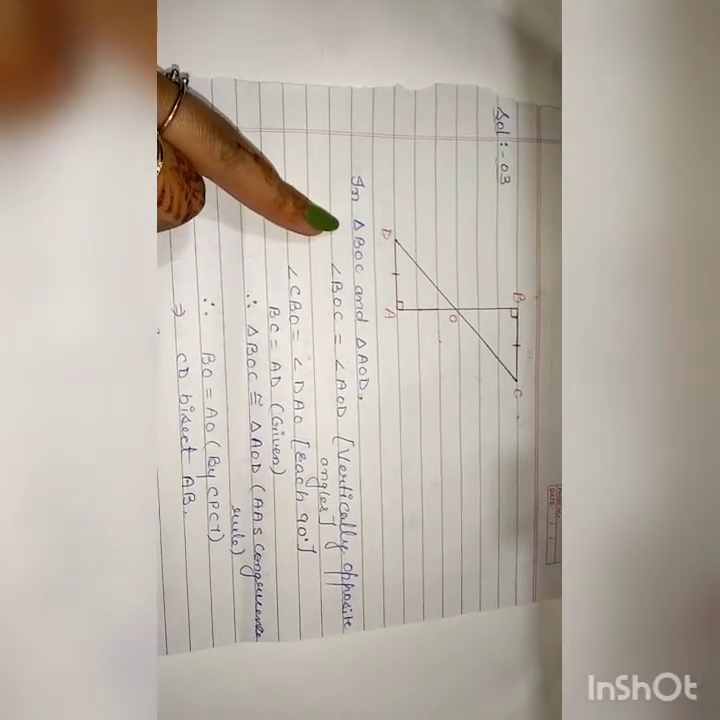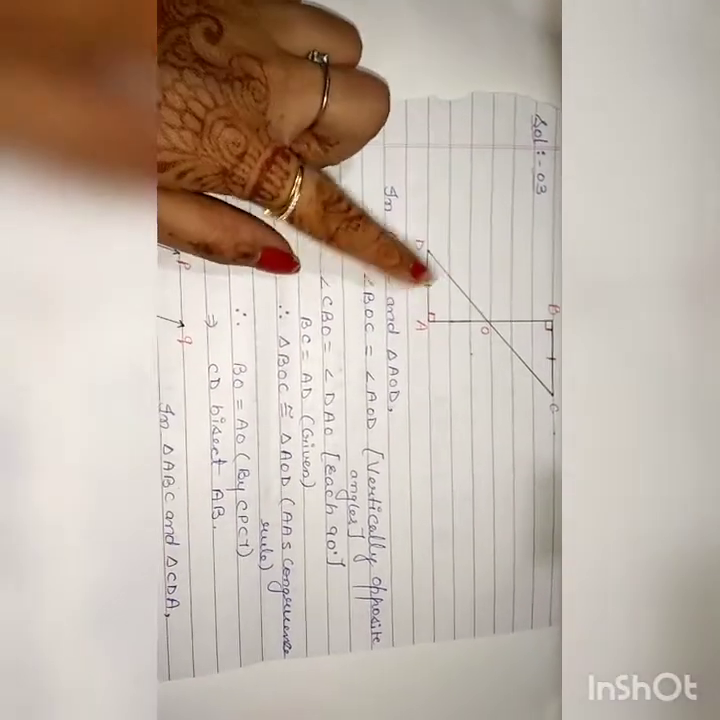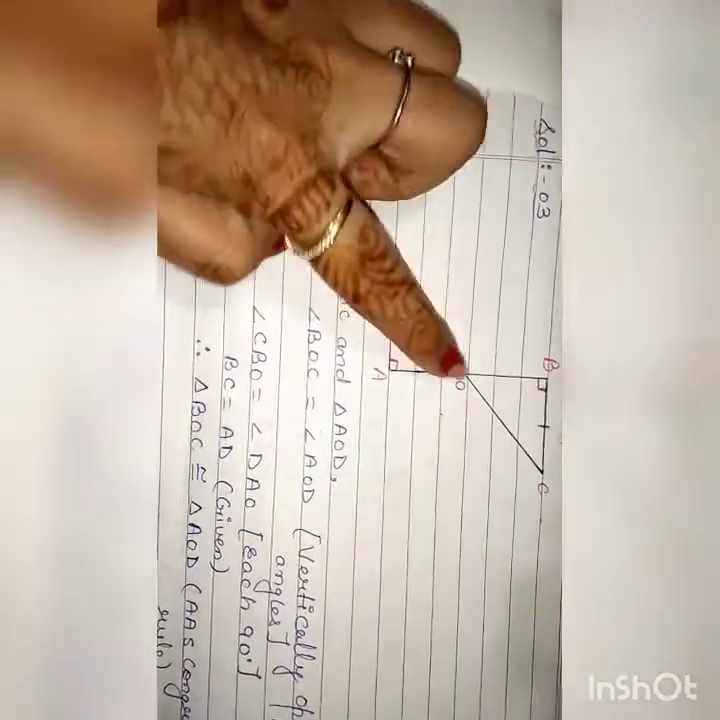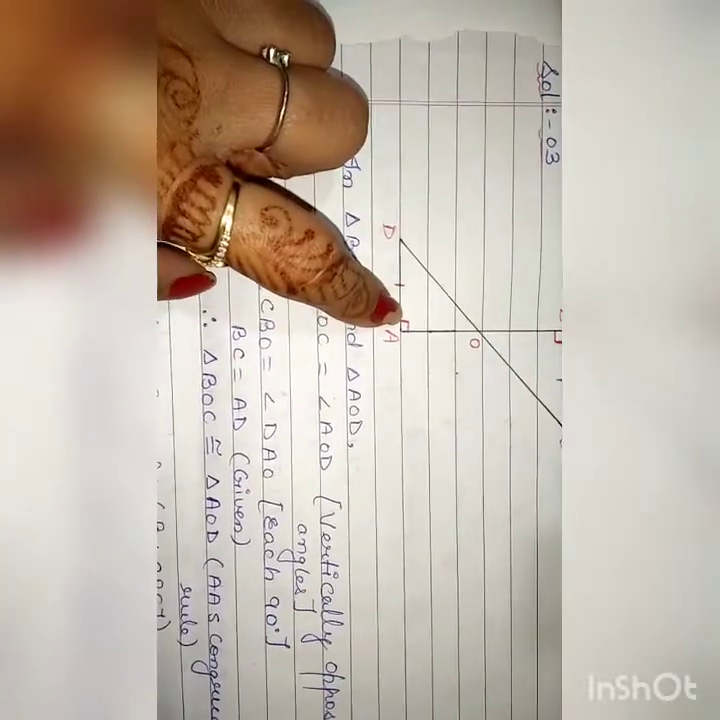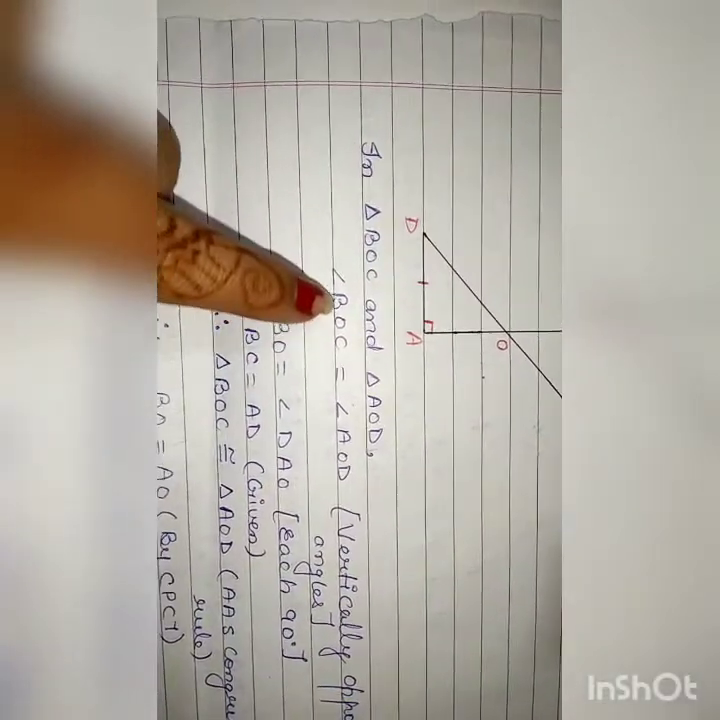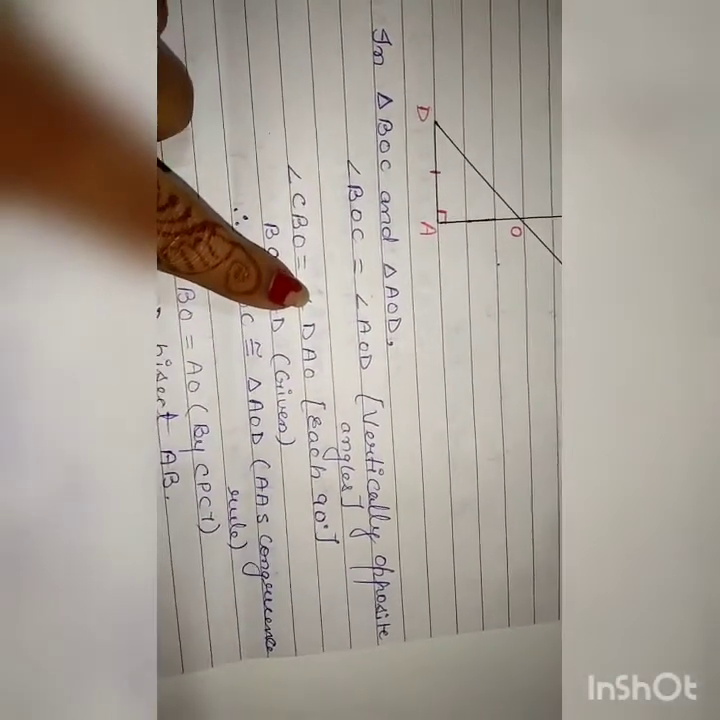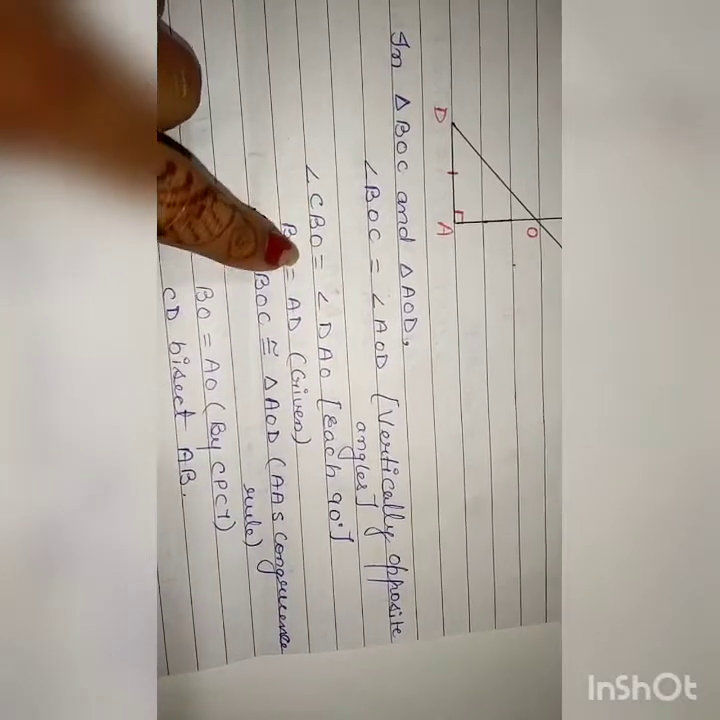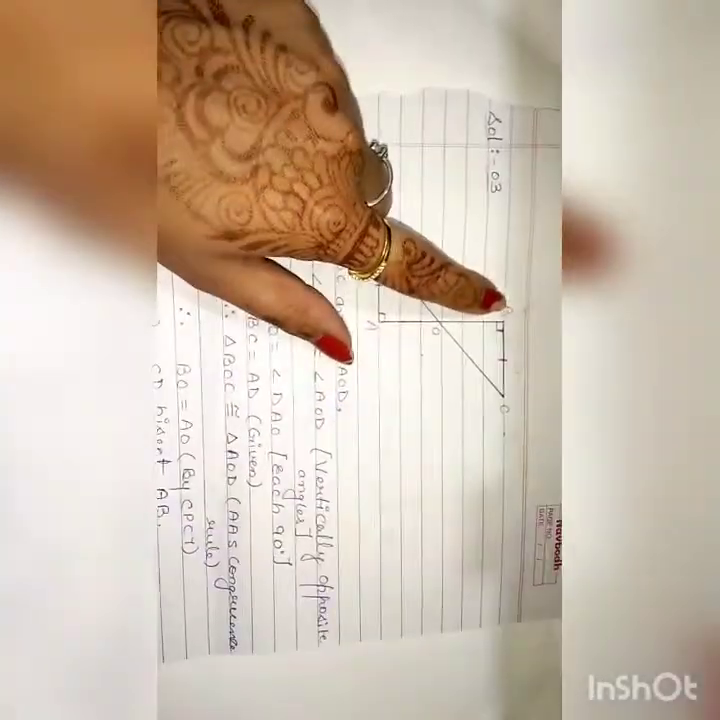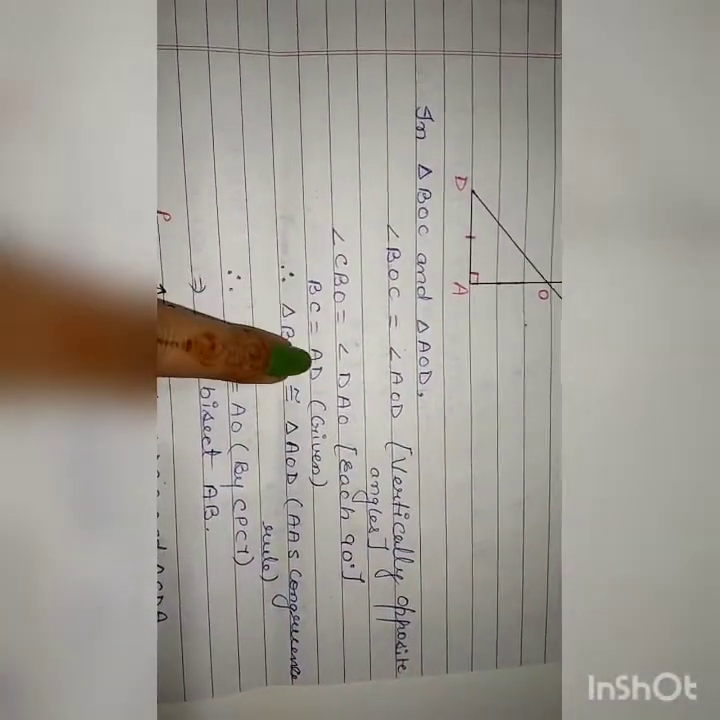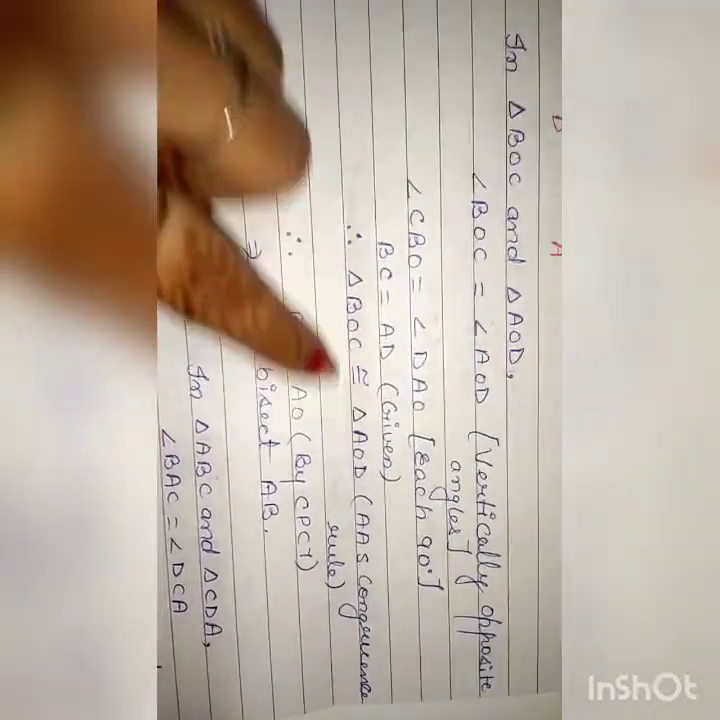So in this diagram, we can take triangle AOB and triangle AOD. On top, a triangle is being formed, and at the bottom another triangle is being formed. In these, we can take angle BOC and angle AOD. These two angles are vertically opposite angles. Then angle CBO and angle DAO are each 90 degrees. BC is equal to AD, it's given. So two angles and one side, so by the angle angle side congruence rule, those triangles are congruent.